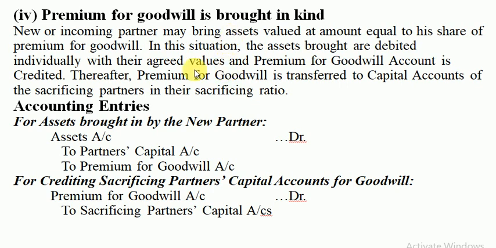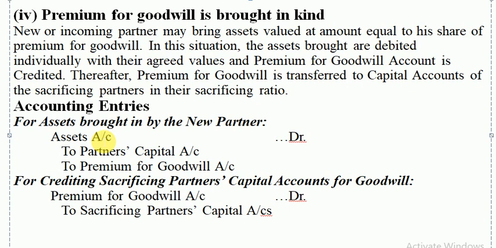So the first entry goes: assets account debit to partner's capital account, to premium for goodwill account. Capital account will be credited with the share of capital brought in by the new partner, and premium for goodwill account will be credited with the share of premium for goodwill. And instead of cash, you will debit assets. If you have been given assets individually, you will write the name individually.